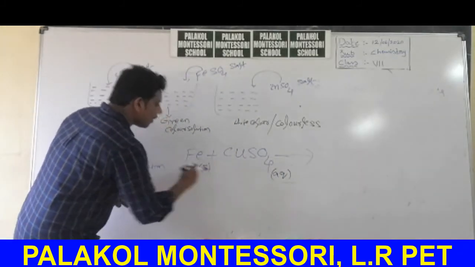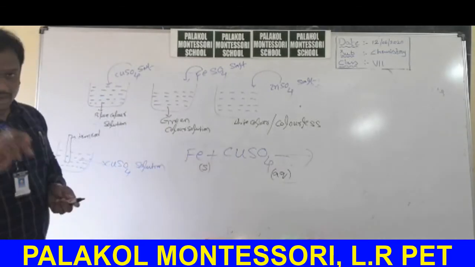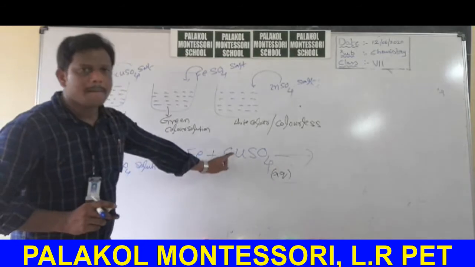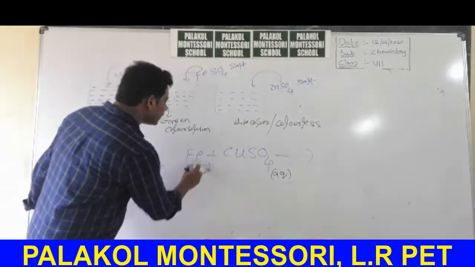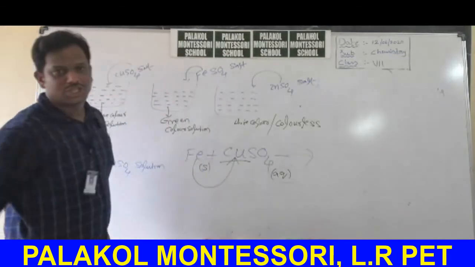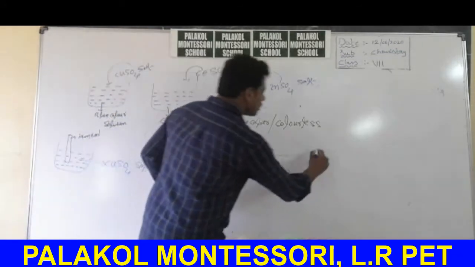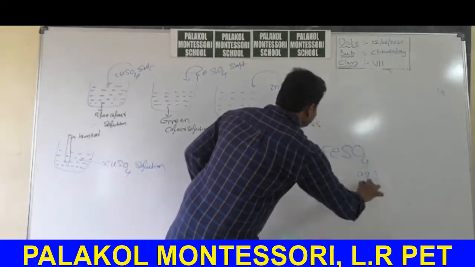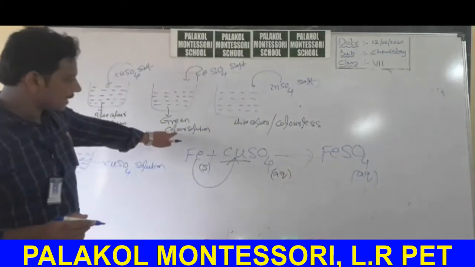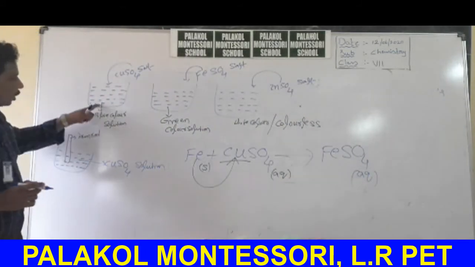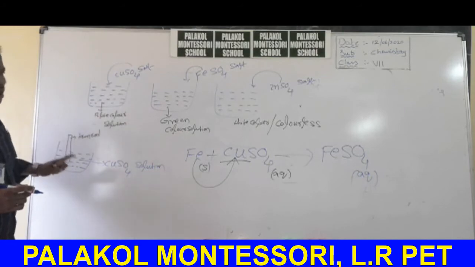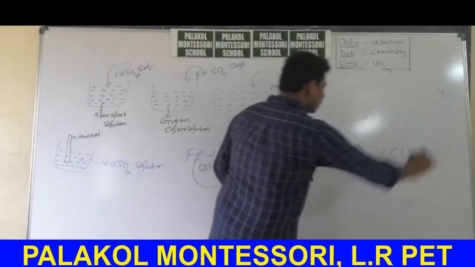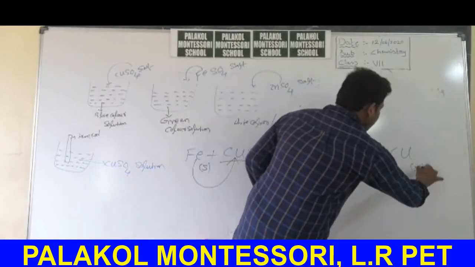Iron is present in solid state. When iron reacts with copper sulfate, iron is highly reactive. Ballaladeva can displace Kattappa. Like that, iron displaces copper from its position in that particular compound. So finally, iron sulfate is formed. What is the color of iron sulfate? The color of iron sulfate is green. That's why in this solution, blue color changes into green color. Iron sulfate solution. Now copper is solo, which is in solid state.